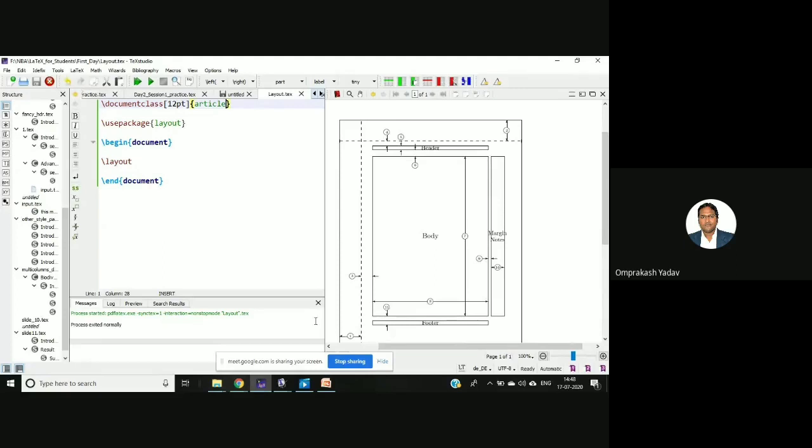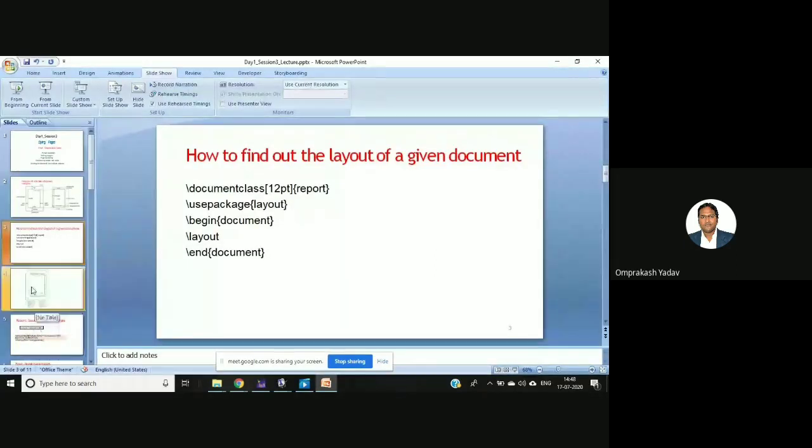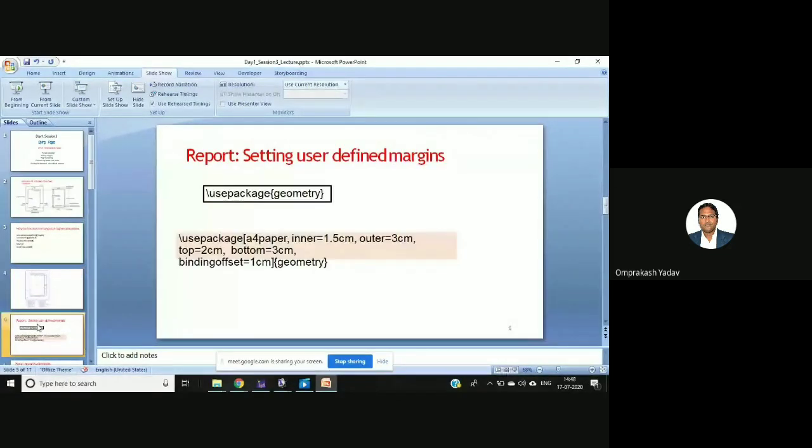Okay, now let's go to the next part. Now suppose we want to set user defined margins. Those were the default margins, depending on the type of document we are selecting. But if we want to set the user defined margin, then what will we do? There is a geometry package. We will use the geometry package, and with the help of this we can set our user defined margin.